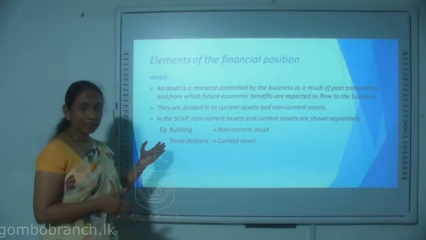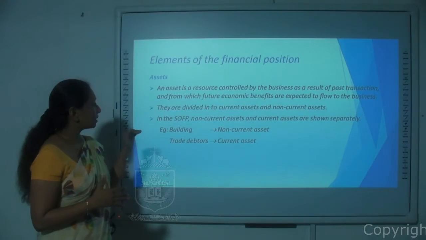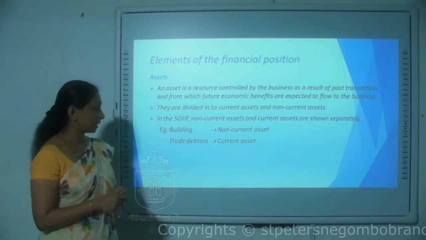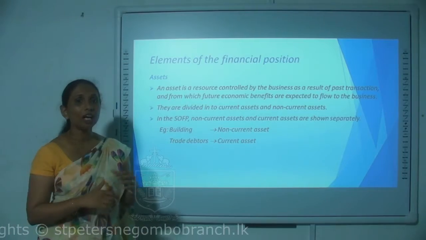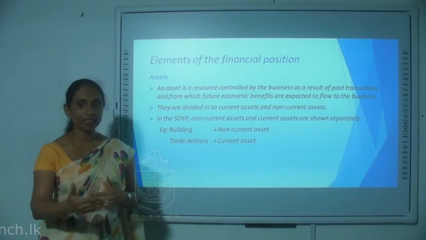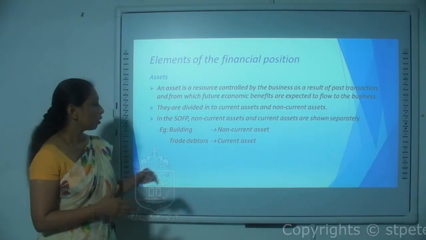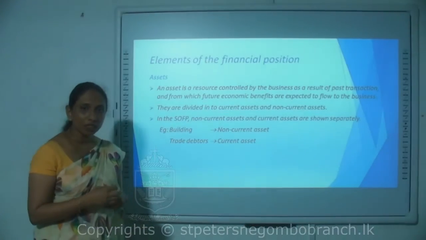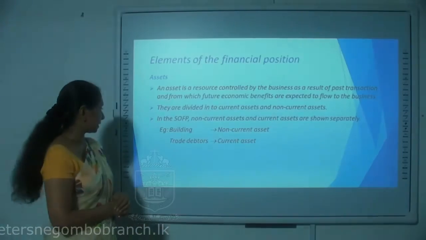In assets we can categorize them into 2. One is the non-current assets and the other one is the current assets. Usually the assets which are not intended to be converted into cash within the next 1 year come under non-current assets, but the assets which are expected to be converted during the period of 1 year come under current assets.